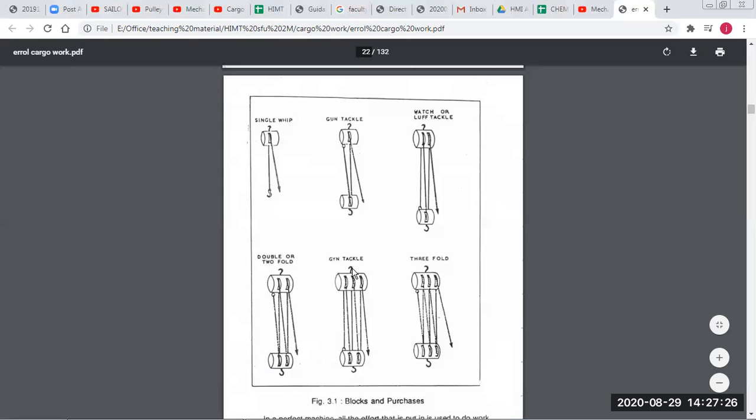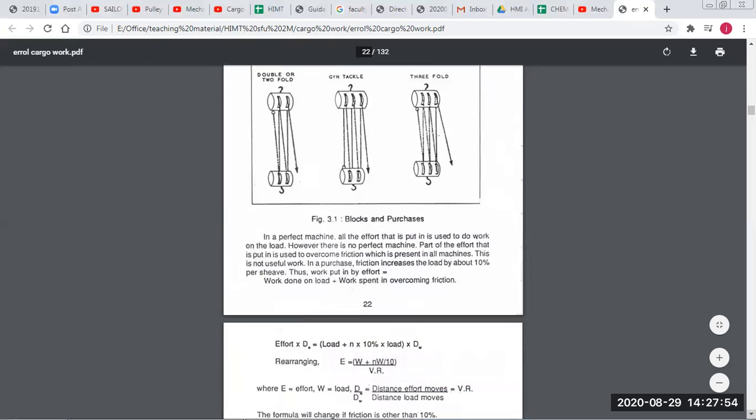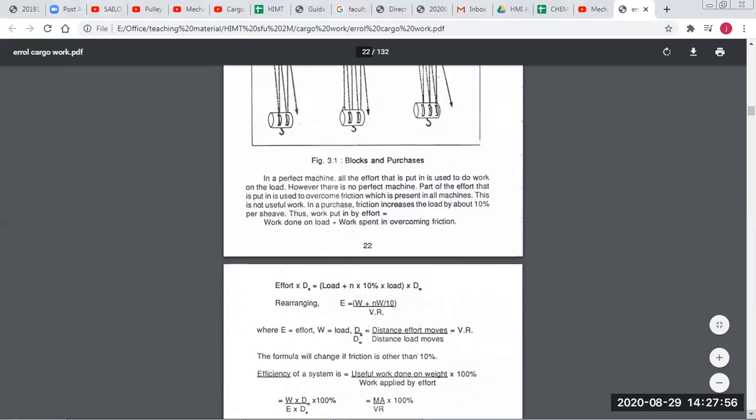moving down. Then gun tackle and threefold. So threefold is easy. Three pulleys on top, three pulleys on bottom. Rig to disadvantage. And twofold is two, and gun tackle is one. Rest after gun tackle we have luff tackle. So two on top and one. So always on top we are increasing one. In gin tackle we have three on top and two down. So this is the easy way to remember these blocks and tackles and purchases.